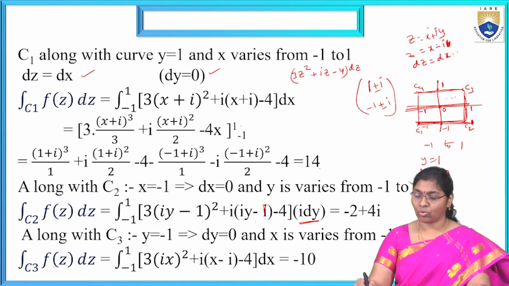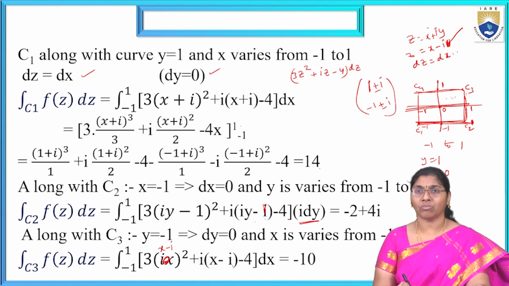Now, here, 3 into z, which is x minus i, so it is 3 into x minus i whole square plus i into x minus i minus 4 dx.